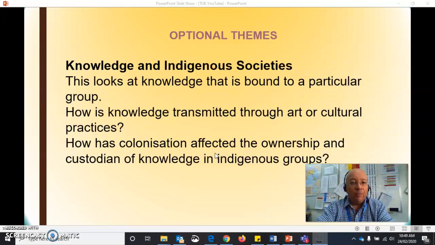Different type of knowledge. Knowledge in indigenous societies. This is knowledge that's bound to a particular group. We look at how knowledge is transmitted, maybe through art or culture. You could also look at things like colonization. Has that affected who owns knowledge in particular groups, or who takes care of it and passes it on?